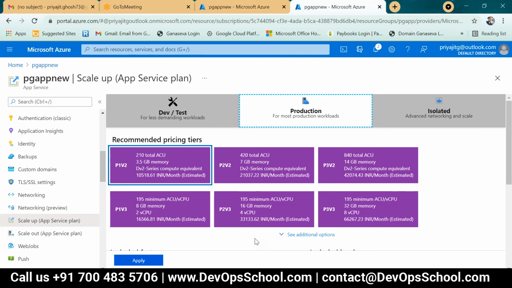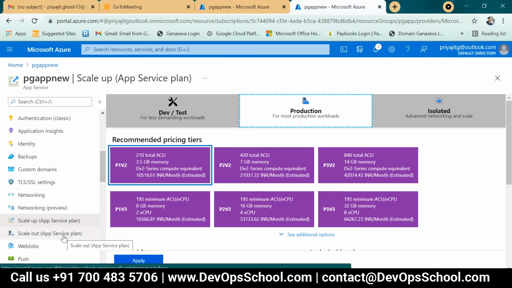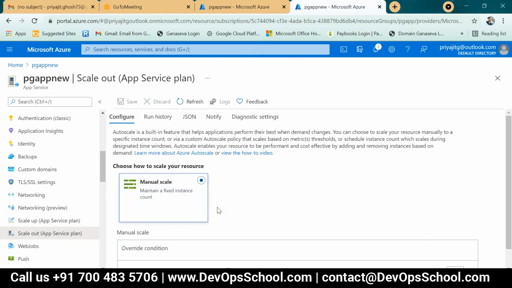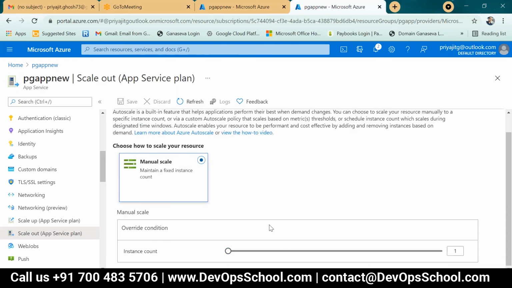So what does scale out actually mean? Is it downgrading? No, scale out doesn't mean downgrade, and it doesn't mean stopping your app. Scale out means manual scaling, which is your instance count.